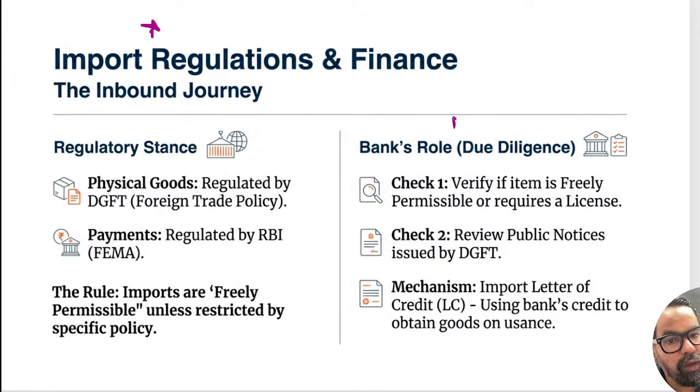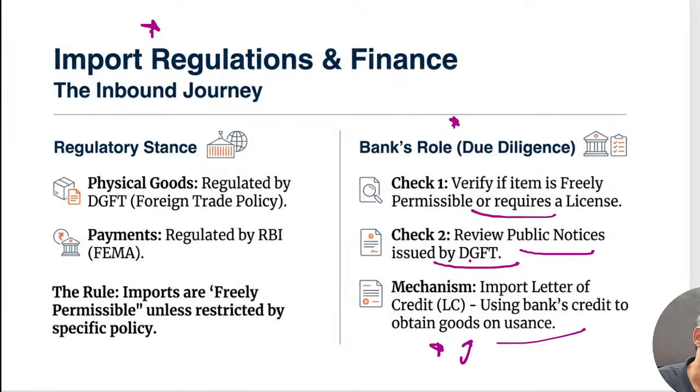The bank's role is due diligence: verify whether the item is freely permissible or requires a license to import, and review public notices issued by DGFT. The mechanism is import letters of credit, or using bank credit to obtain the goods on usance. So we can issue an import letter of credit, or a bank credit in case that bill is payable on usance or on demand itself. So that is something which generally comes under this.